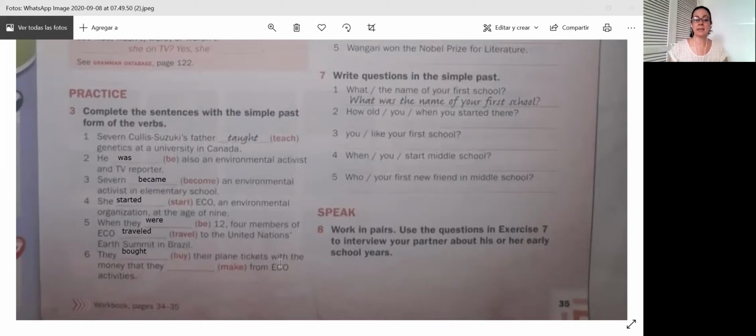They bought their plane tickets with the money that, another irregular verb, make. You don't say make with ed, no, made. From ECHO activity. So you complete these sentences with irregular and regular verbs. You have both regular and irregular. This comes from the conversation before.